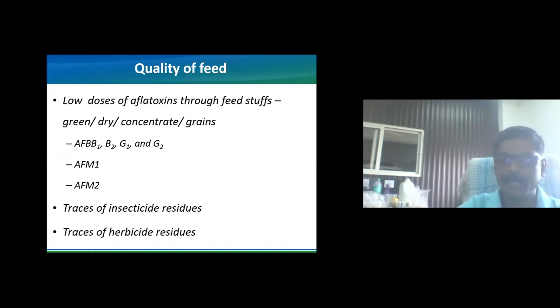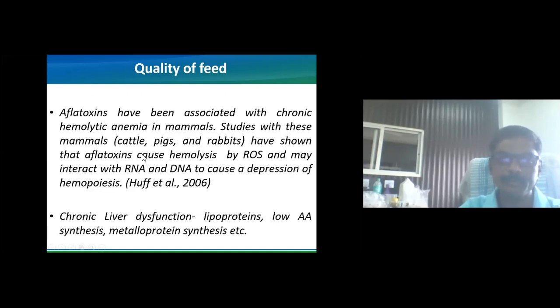So traces of these toxins are reaching us, and that also causes hidden hunger or progressive anemia, a continuous anemia in animals as well as human beings. Now, traces of insecticides and herbicides also come under the quality of the food. Aflatoxins have been associated with chronic hemolytic anemia. It is not an extensive type of anemia, but a chronic type. It can be observed in mammals, including cattle, pigs, and rabbits.